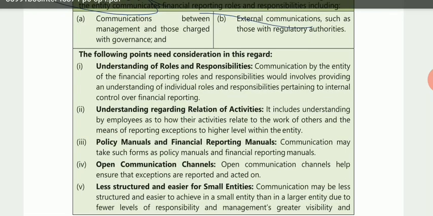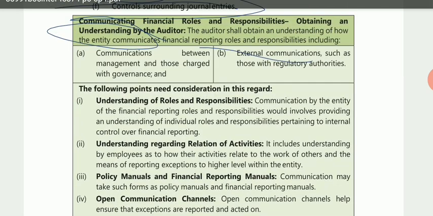Understanding of roles and responsibilities, and communication by the entity of financial reporting roles and responsibilities, would involve providing an understanding of the individual roles and responsibilities pertaining to internal control over financial reporting. So first of all they are talking about roles and responsibilities. What is the responsibility of the management, and what is the responsibility of the higher authority of the entity, to maintain internal controls in order to lower the risk of material misstatement in the financial statements, right?